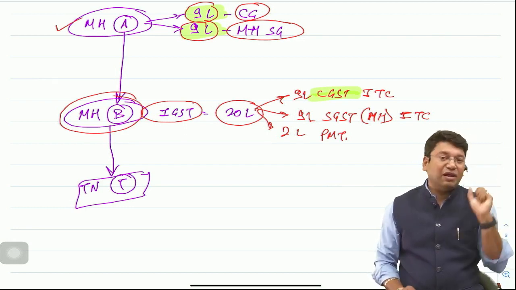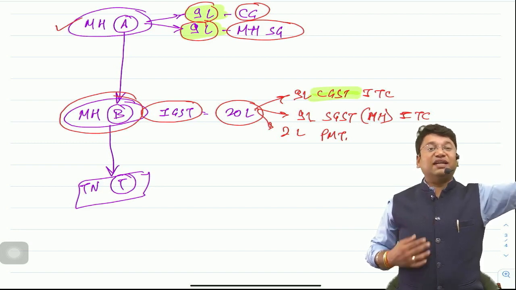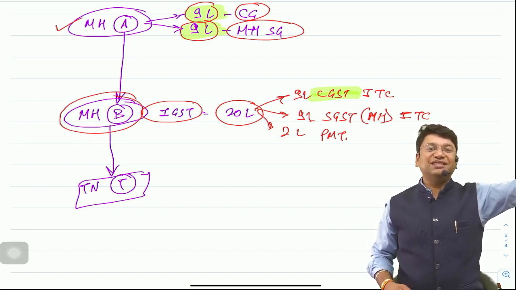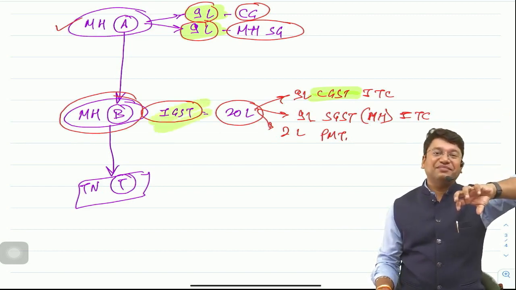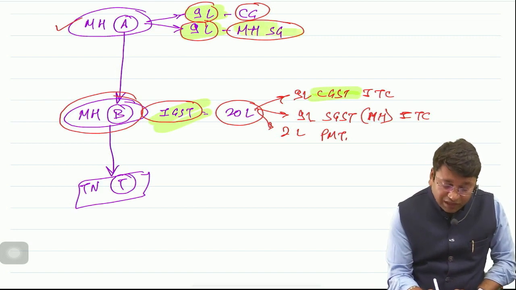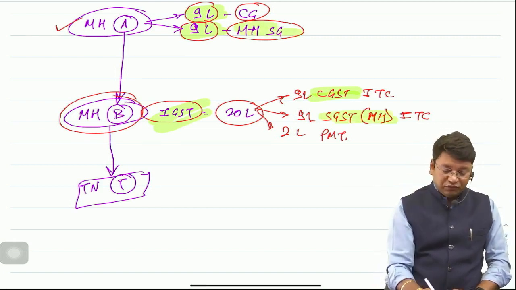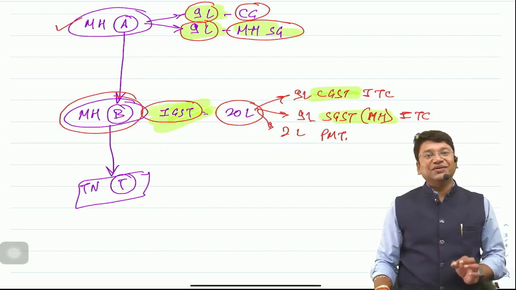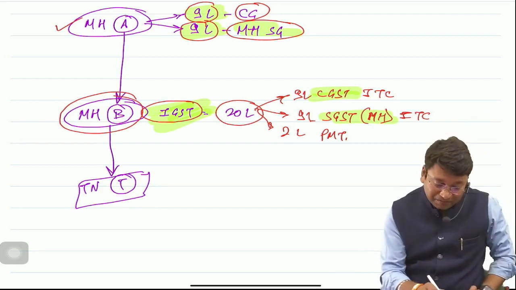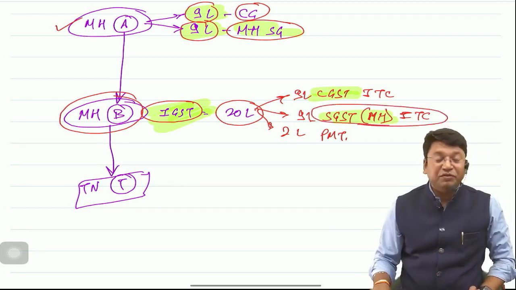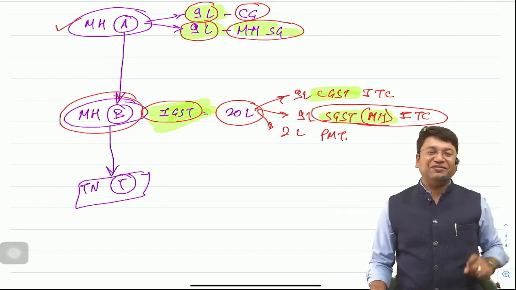Sir, the central government will have to transfer the funds of rupees 9 lakh from their CGST account to the IGST account. And 9 lakh was paid to the Maharashtra state government, and this Maharashtra state government credit was used for payment of the liability of IGST. So now the IGST account will be credited by rupees 9 lakh from the Maharashtra state government, sir, because the ITC of the Maharashtra state government was used for payment of the liability of IGST.